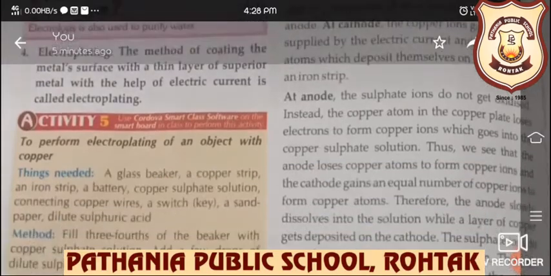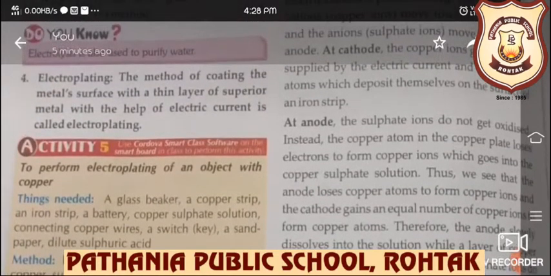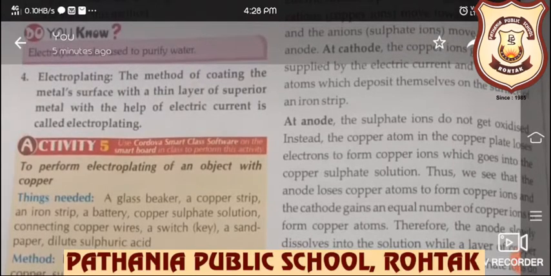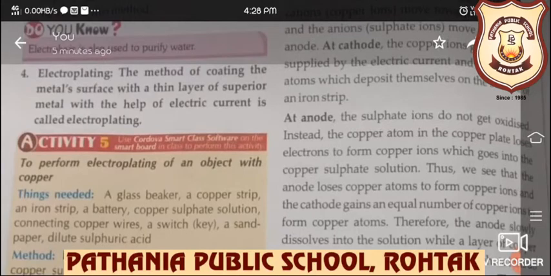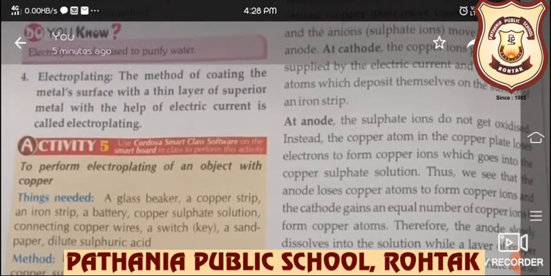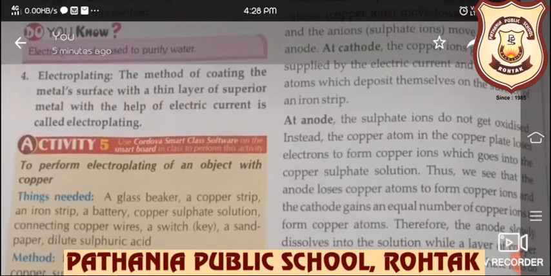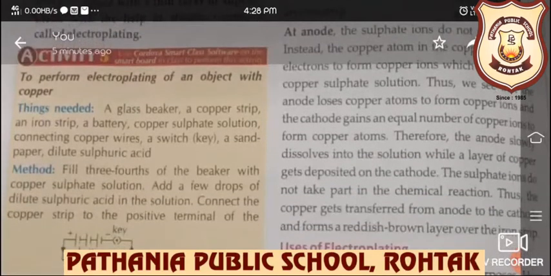Now the next topic that we are going to discuss is electroplating. It is a different method. Plating means to cover something. So electroplating means when we plate something with the help of electric current. So the method of coating a metal surface with a layer of superior metal with the help of electric current is called electroplating. See beta, we will discuss one activity in this.